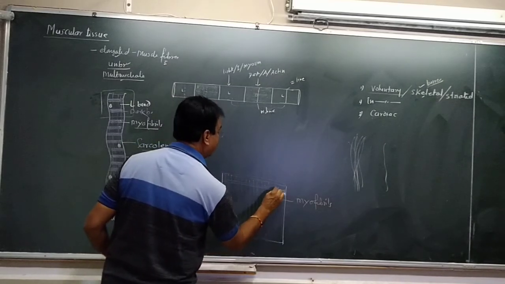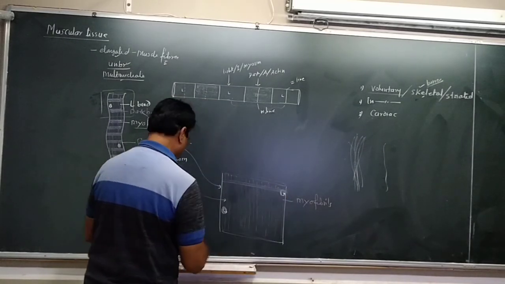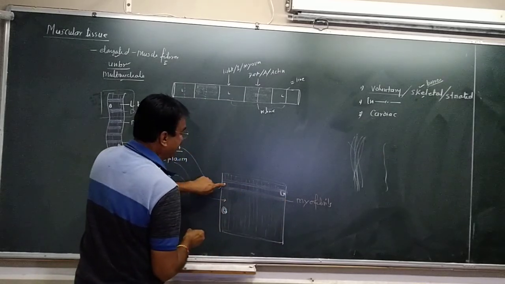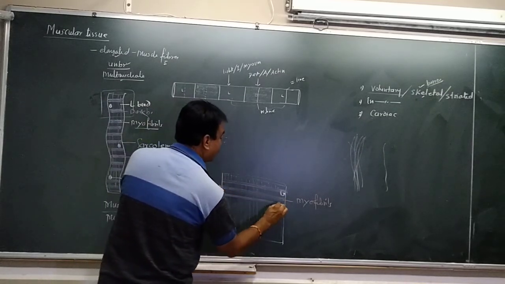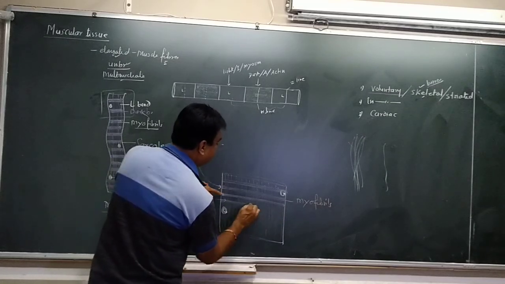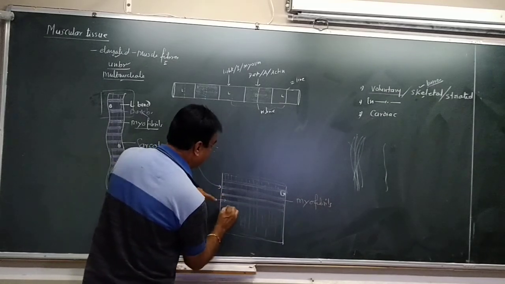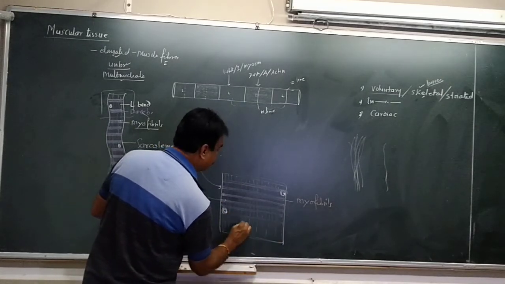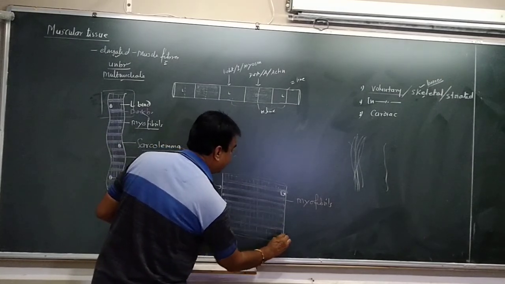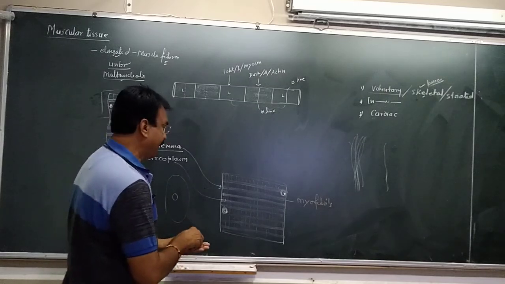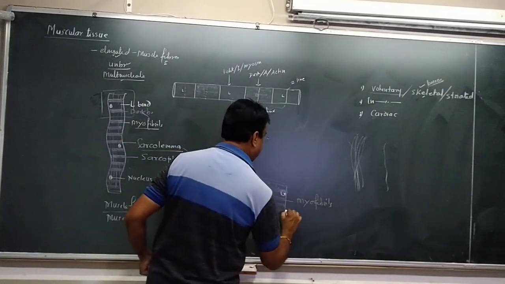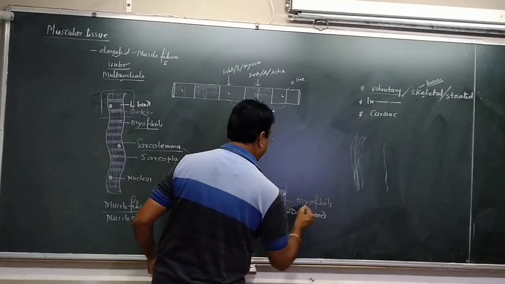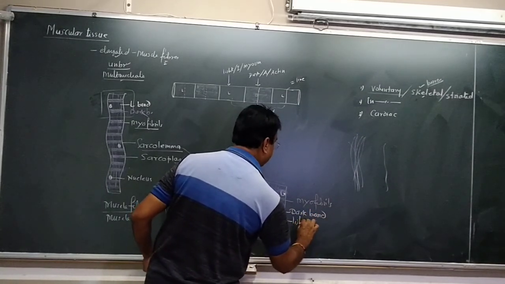This is a dark band. This is a light band. Dark band, light band. The band which is present between two dark bands is a light band. So alternate light and dark bands are there.